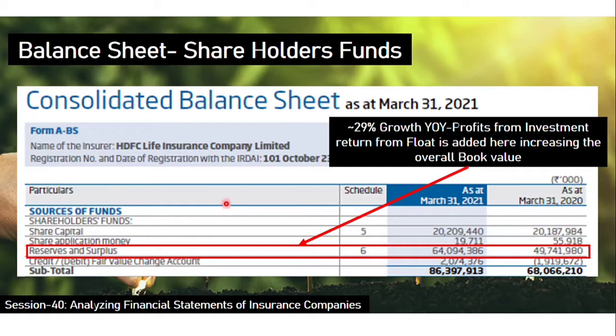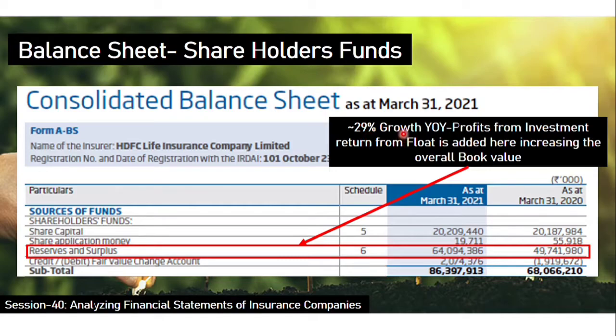Now, continuing with our balance sheet analysis. In the balance sheet, you have shareholders fund, and under that you can see a head called reserves and surplus.